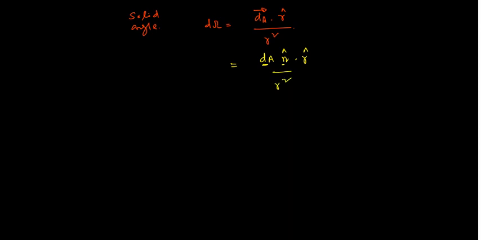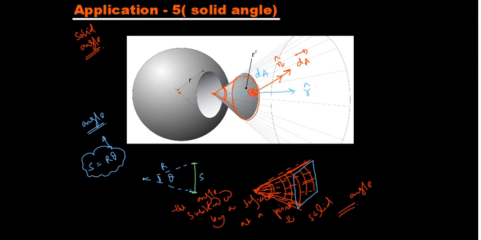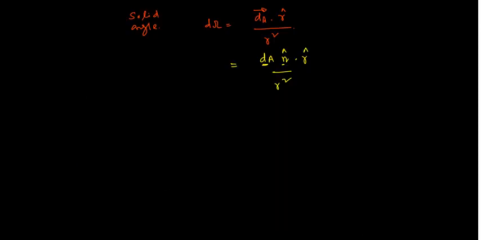Go back to the diagram. If I take this angle to be theta, let us say this angle is theta. So can I write that d omega is equal to dA n cap dot r cap, means modulus of n cap into mod of r cap into cos of the angle between them, divided by r square.